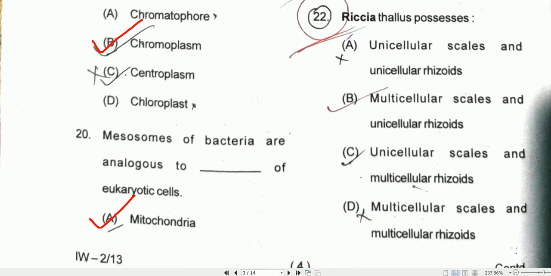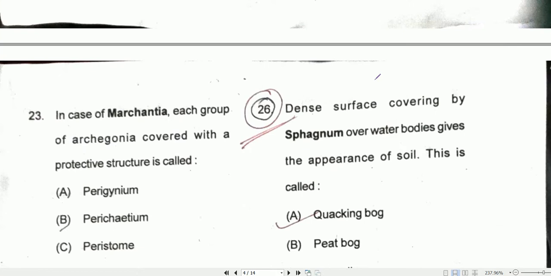So coming to question number 22. It is regarding thallus of Riccia. So Riccia thallus possesses multicellular scales and unicellular rhizoids. So option B will be the correct one. So coming to question number 23. In case of Marchantia, each group of archegonia is covered with a protective structure. So that protective structure is known as perichaetium.